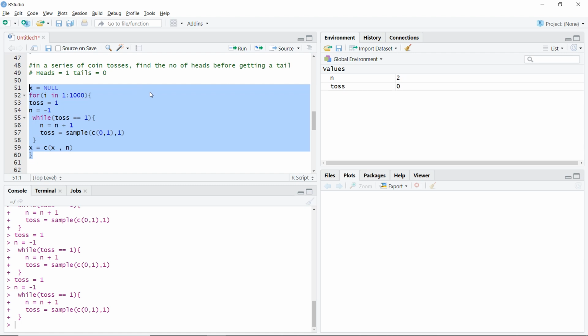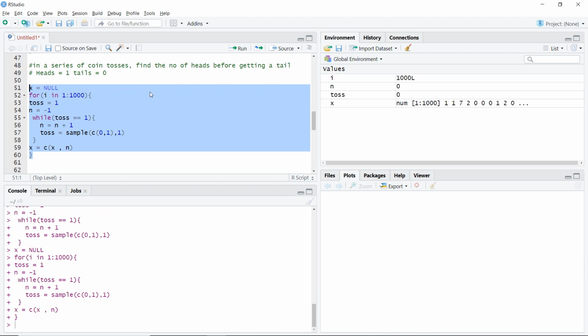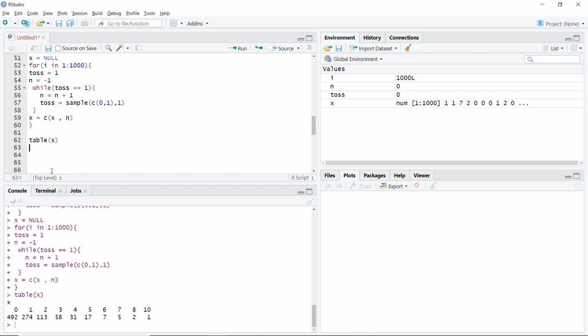So let's press control enter, and you can see here I went 1,000 times. You can see the value of i is 1,000, so my loop ran with no problem, and in the last one I got n equal to 0. That's okay, not a big deal. You can see the x value here. I'll use another function called table to list how many values there were for what frequency.